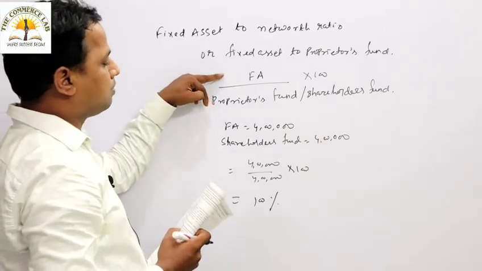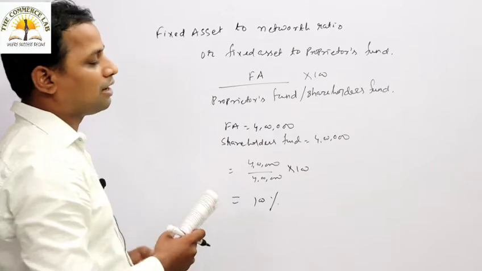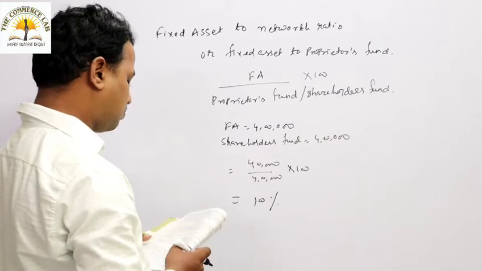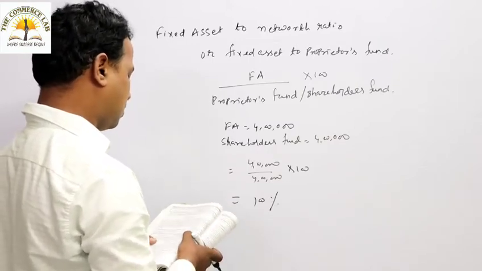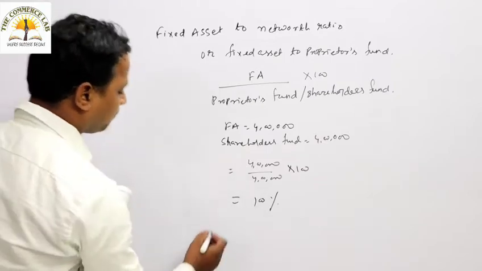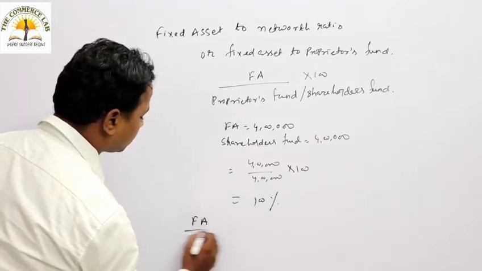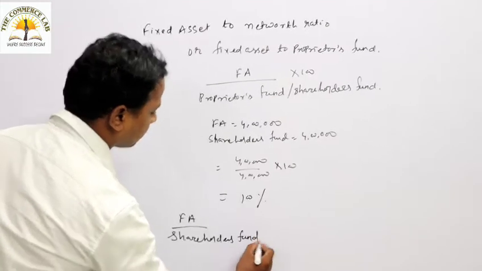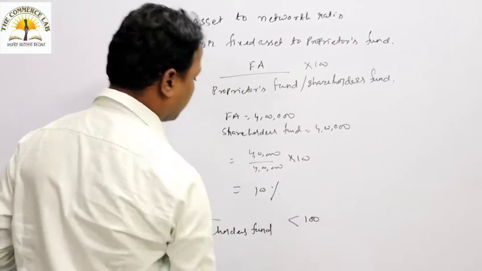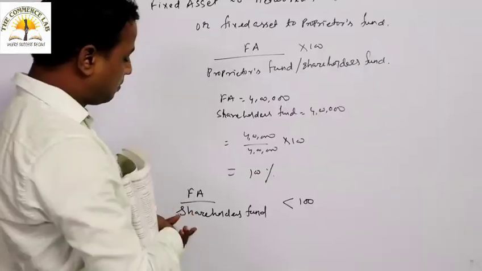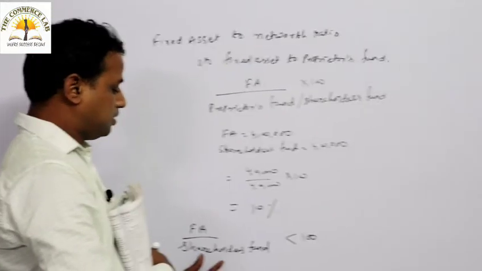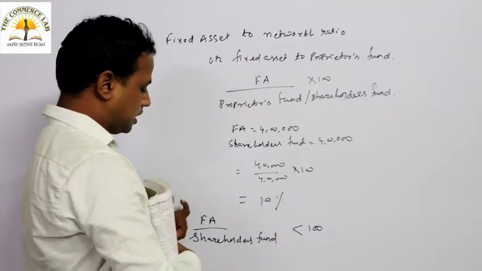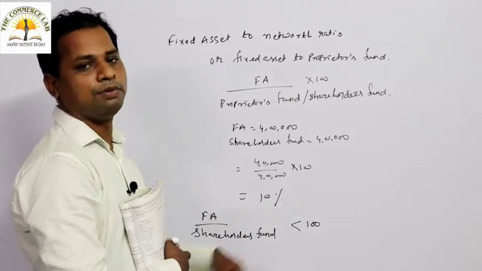And if the fixed asset is more and the proprietor fund is less, then that will definitely be more than 100%. Okay, so what does it imply if it is more than 100% or less than 100%? If the ratio is less than 100, when the shareholders fund is more than the fixed asset, it will definitely be less than 100, whatever figure we calculate.